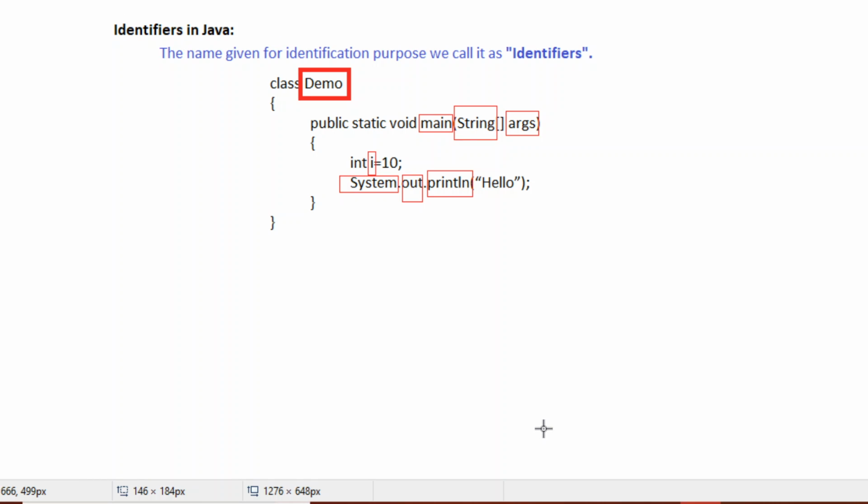So let's see in detail what identifiers are. We already covered this part. Whatever name we give for identification purposes, we call it an identifier. So in the program, the class name Demo, then main, String, args, those are variable names. These things are identifiers. So basically, when we give any name as an identifier, maybe as a variable, what should we follow?